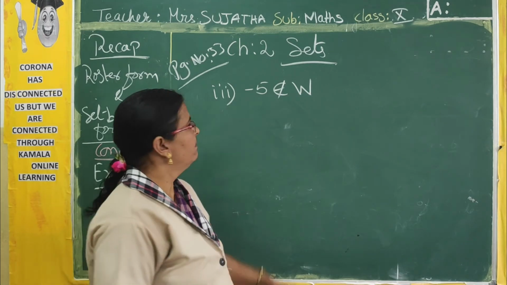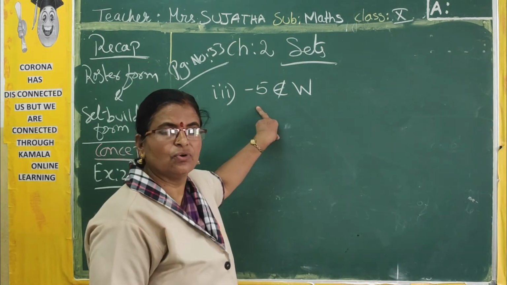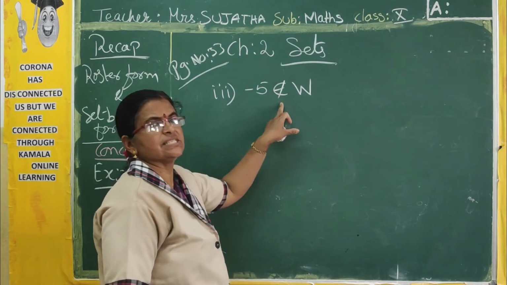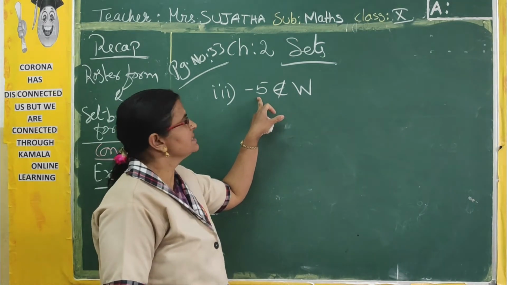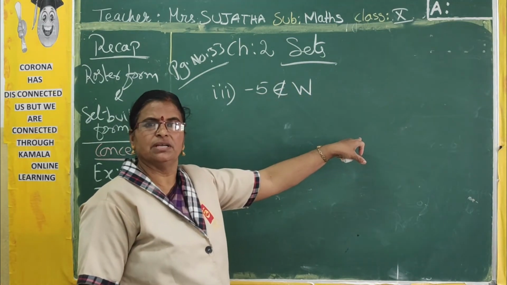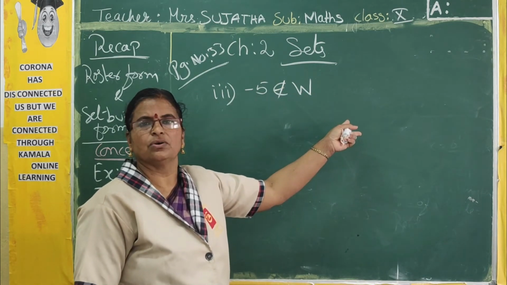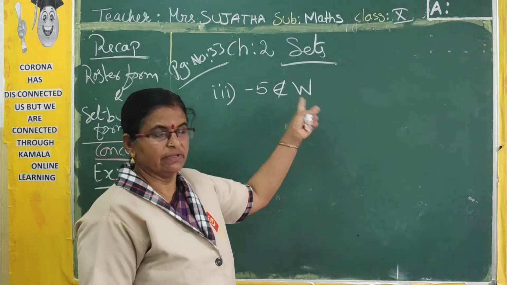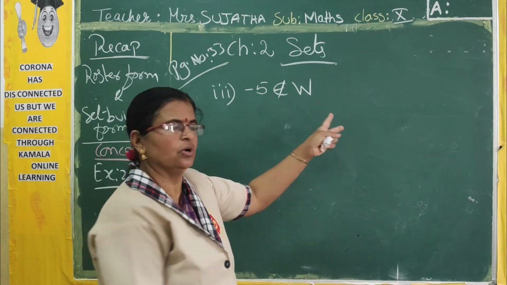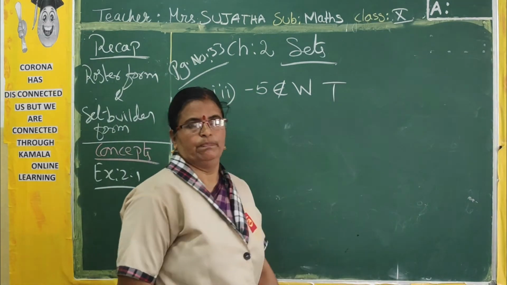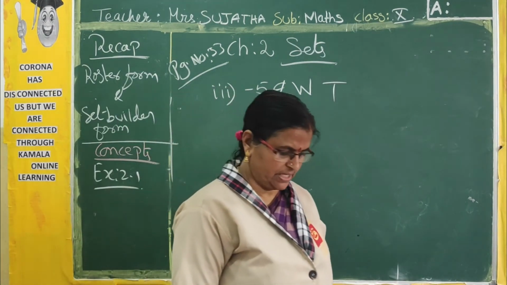So on. But are negative numbers there in the set of whole numbers? Not there. That is what it is saying. Negative numbers do not belong to the set of whole numbers. So minus 5 does not belong to the set of whole numbers. So is the given statement true or false? True only. This is true. Okay. No need to give the justification.